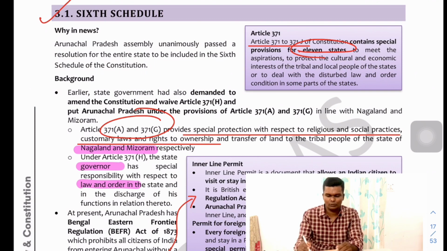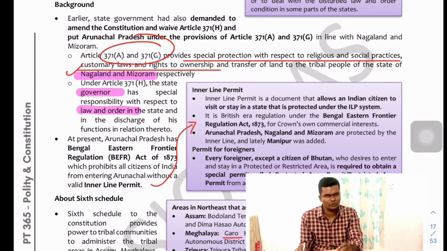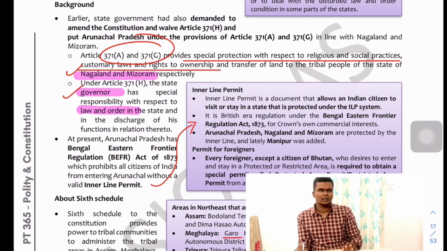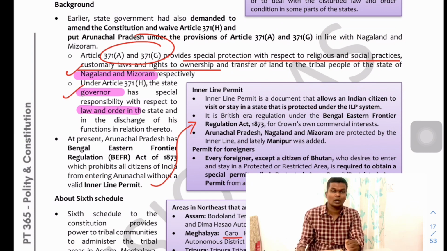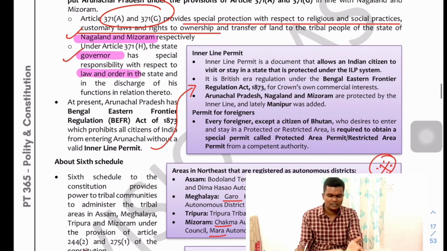Those are the special provisions for 11 states to protect the states' special cultural and economic interest. 371A and G relate to Nagaland and Mizoram. Under other articles, like 371H, the governor has the special responsibility for protecting law and order in states covered under Article 371H.